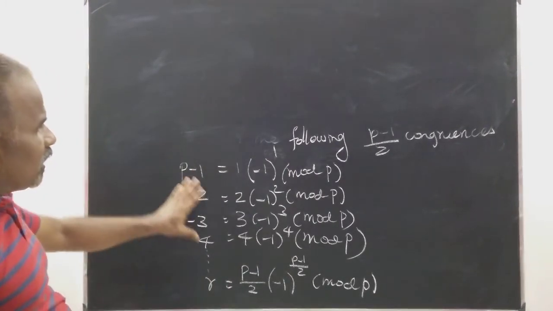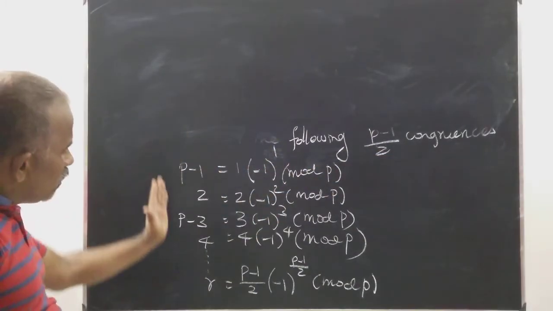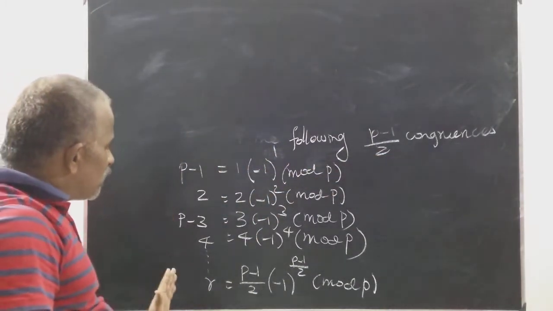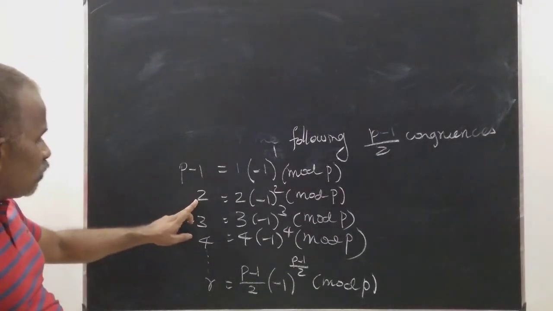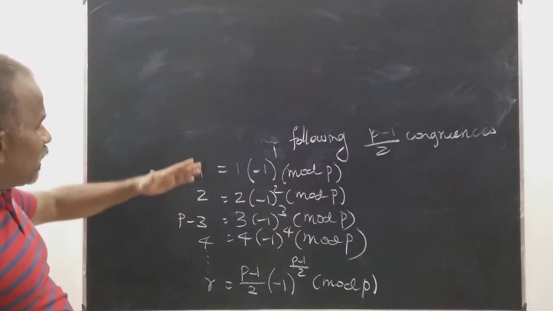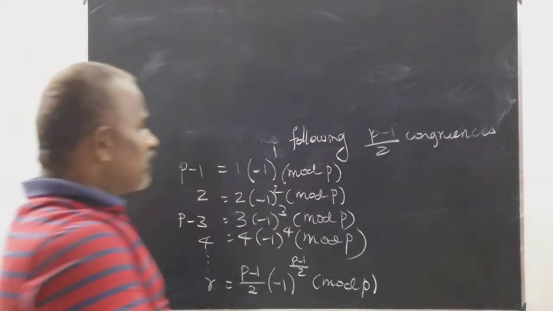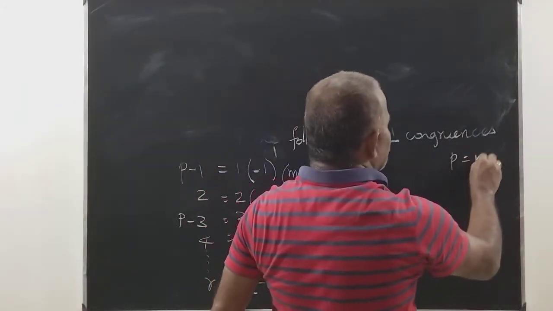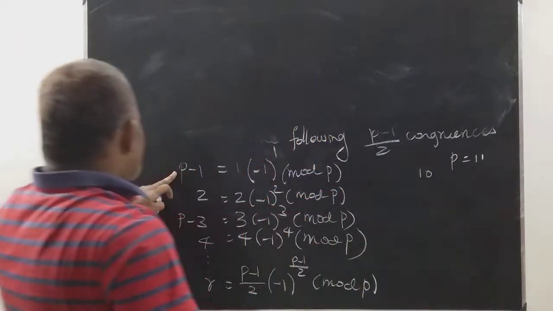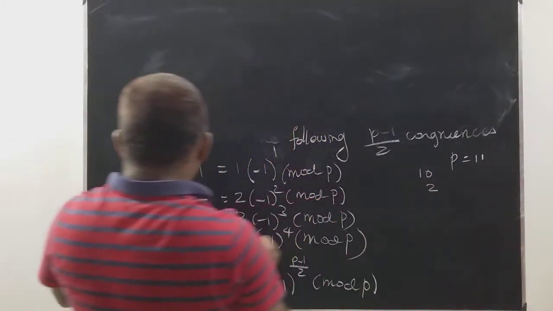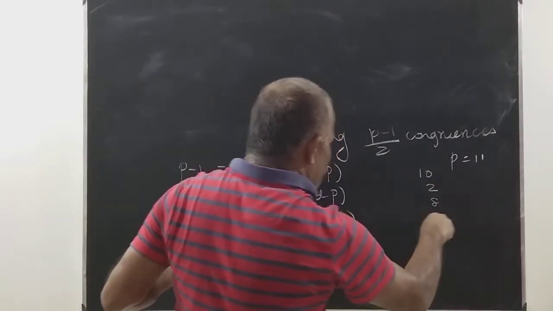So there are p minus 1 by 2 equations, and all the numbers on the left hand side are even numbers. They start with 2, 4, 6, 8. The biggest number is p minus 1. For example, suppose p is equal to 11. The first term becomes 10. The second one is 2. The third one is p minus 3, 8. Then 4.